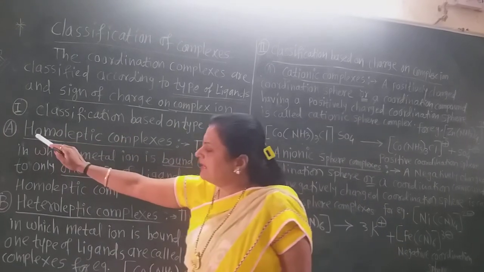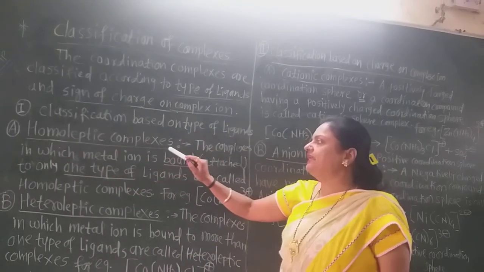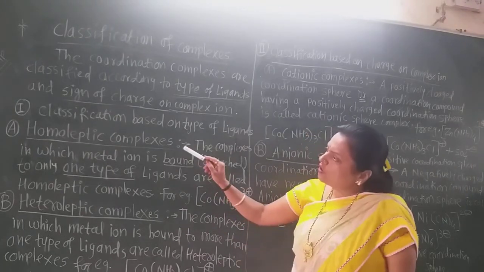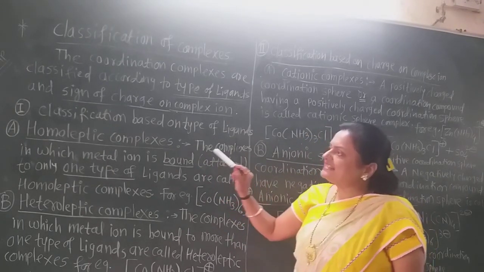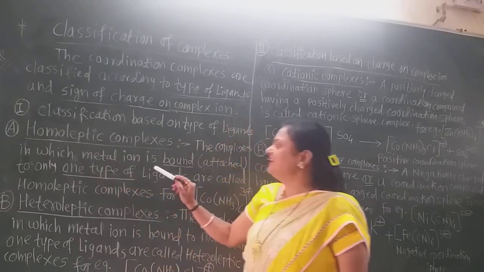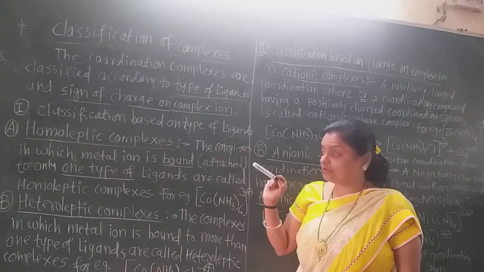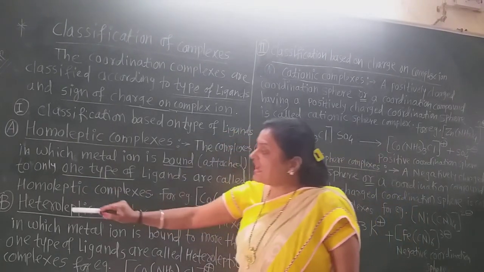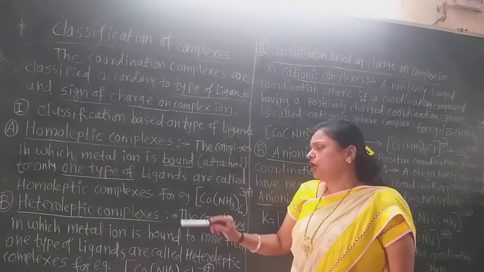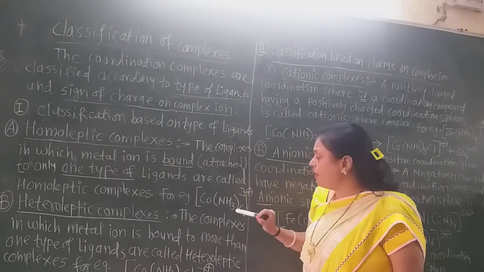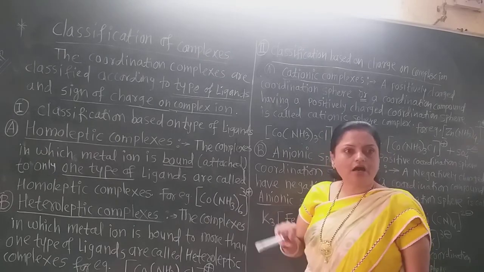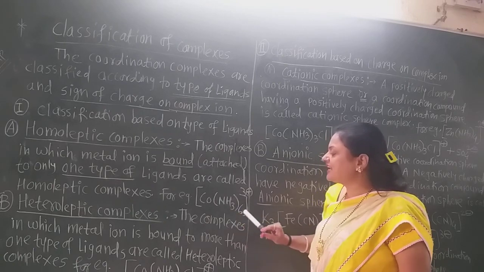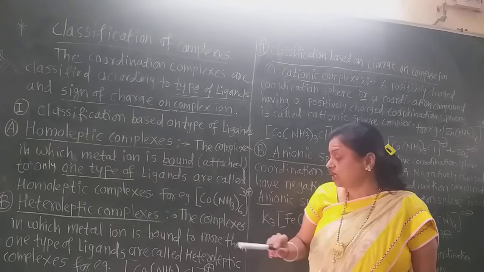Now, there are two main types, homoleptic complexes and heteroleptic complexes. In homoleptic complexes, the complexes in which the metal ion is bound, or attached, to only one type of ligand are called homoleptic complexes. For example, see this complex, cobalt hexaammine. In this complex all 6 ligands are of the same type, that is the ammonia molecule.